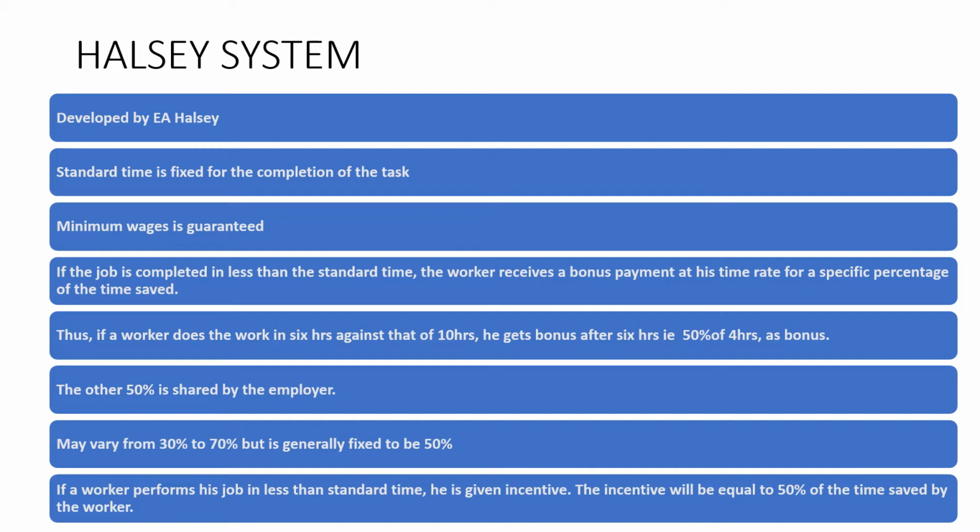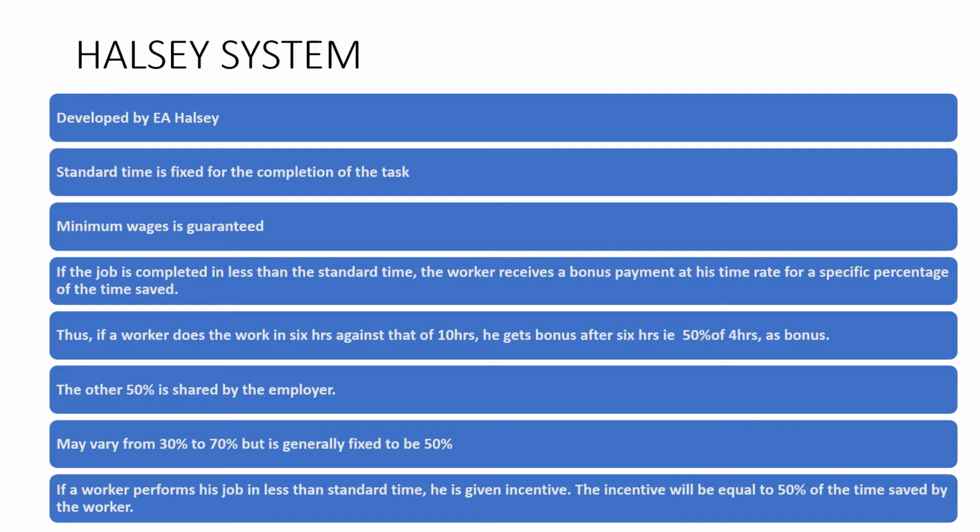This means that there has to be a standard time that is set by the employer. For example, the standard time set by the employer is 10 hours and the worker completes his job in 6 hours, so he is saving 4 hours. The incentive according to the Halsey system will be given on the time saved, that is 4 hours, at the rate of 50 percent. So 50 percent of 4 hours of bonus has to be given,